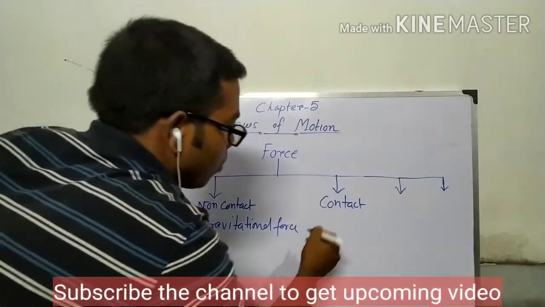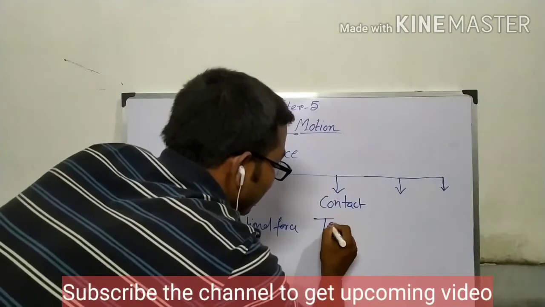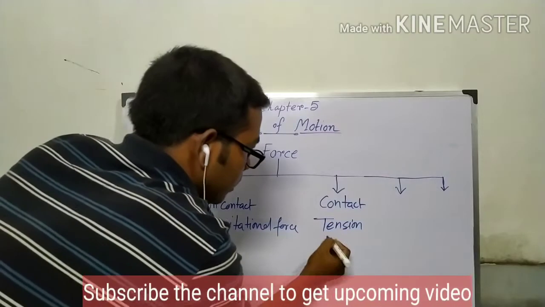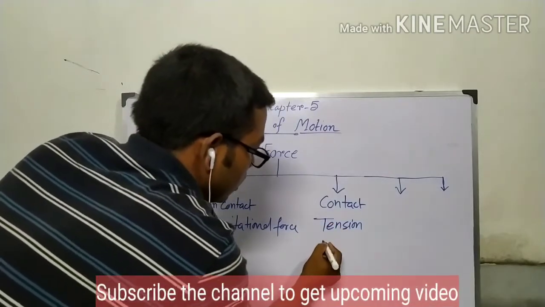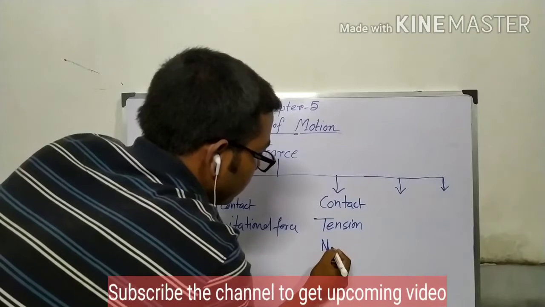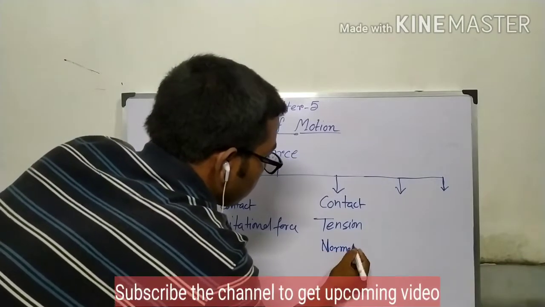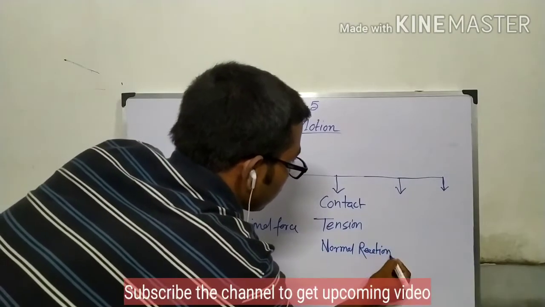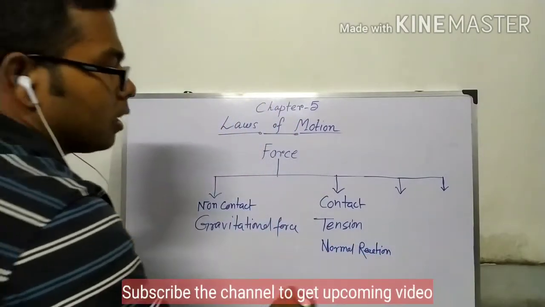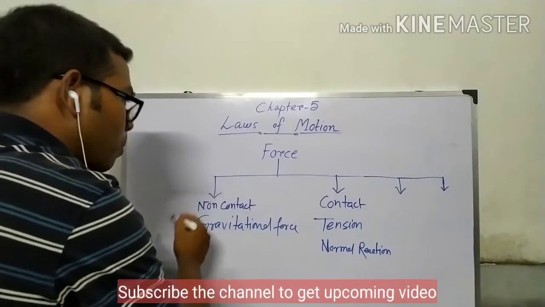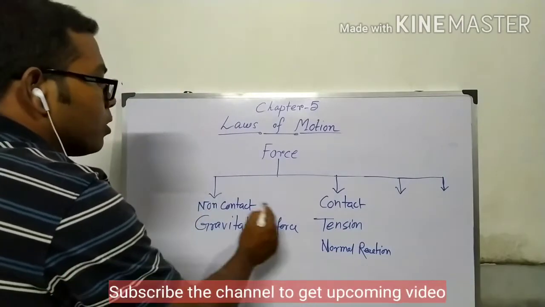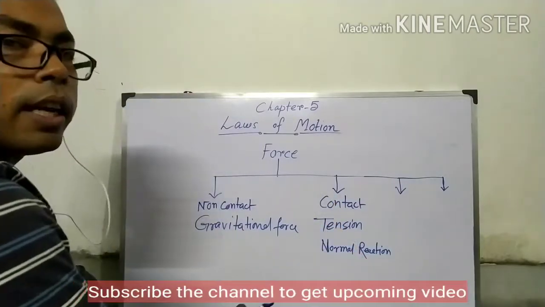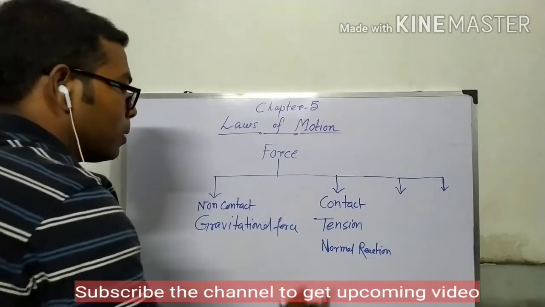And for contact force we need tension, normal reaction, etc. There are also other forces, but mainly the non-contact gravitational force, and the contact forces, tension and normal reaction, are required for this chapter.